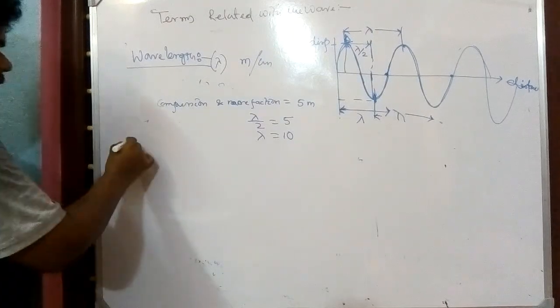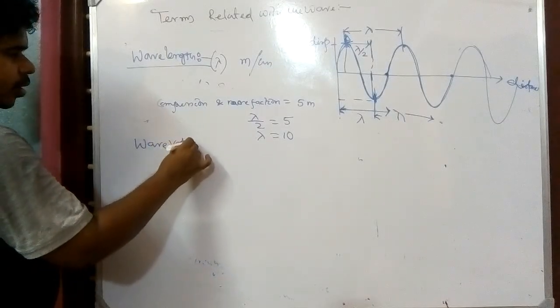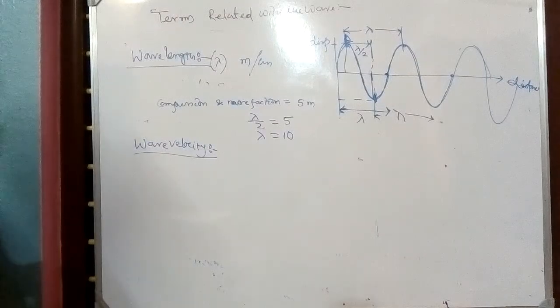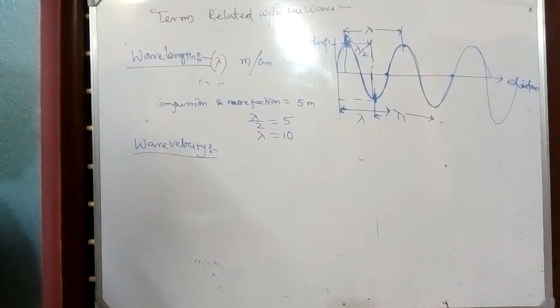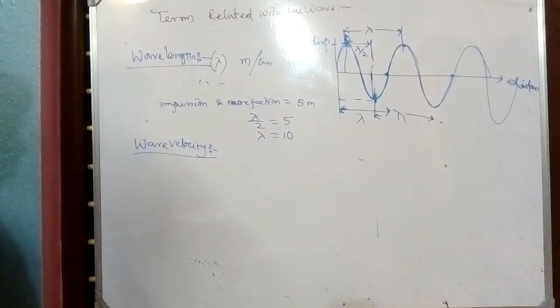Clear? The last quantity is wave velocity. The distance covered by a wave per unit time is known as wave velocity.